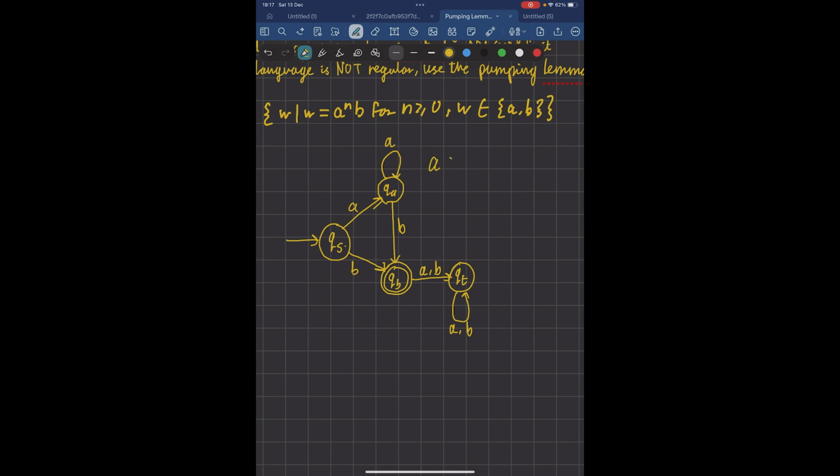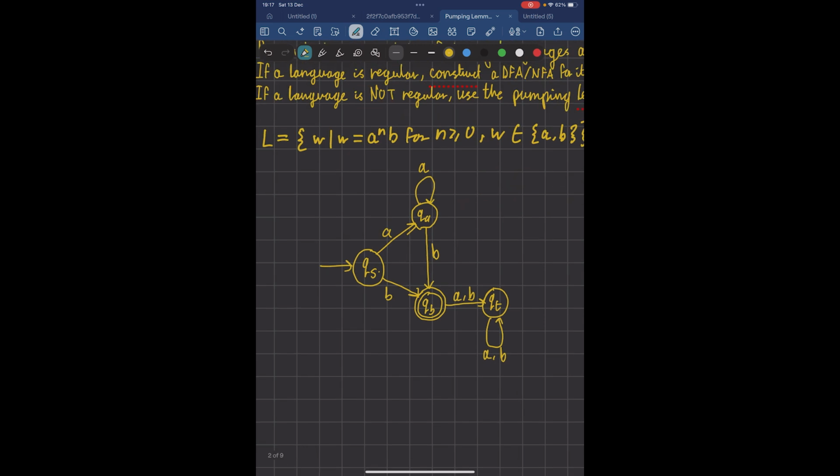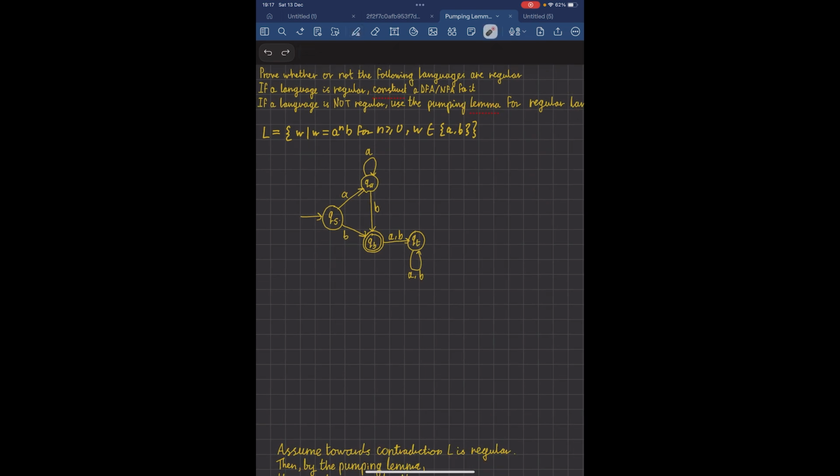Then let's see this one. We want this to be accepted, right? Let's see if that happens. So we read in A, we go to QA, then we loop 2 times, and we read in a B, and we go to accept. And as expected, we accept, which is what we wanted. So the DFA behaves as we want. It should accept the strings in this language. So therefore, we've constructed a DFA that recognizes the language, and so it is regular.